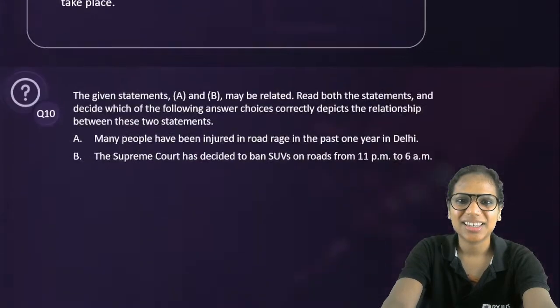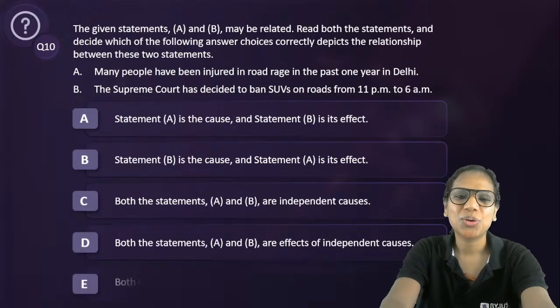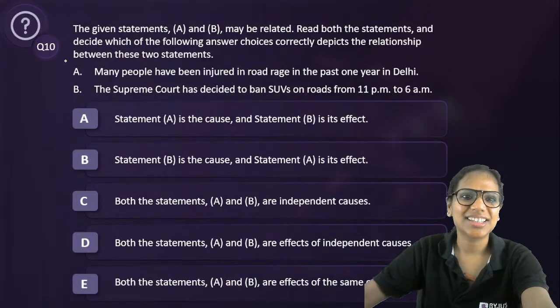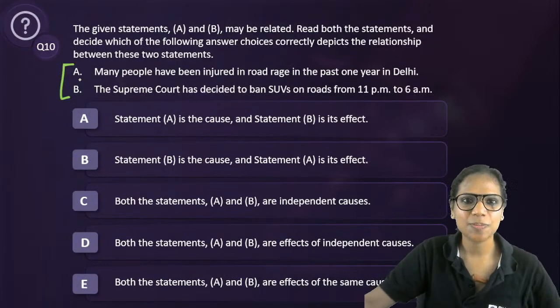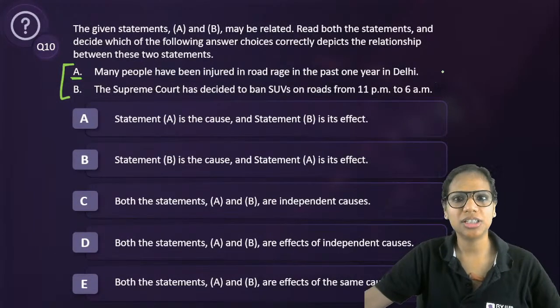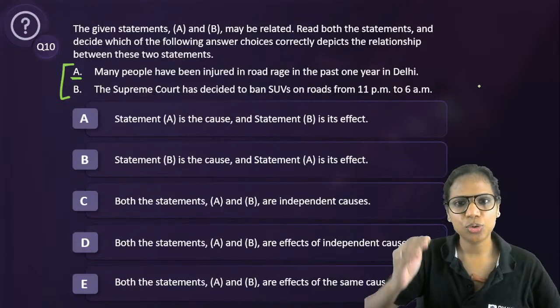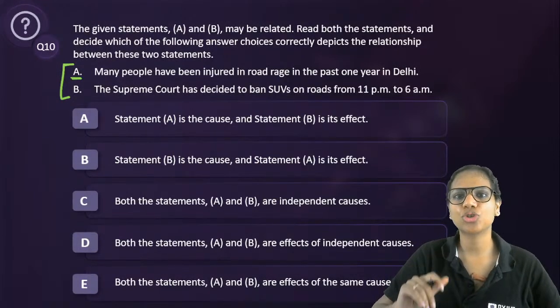Okay. Let's have a look. So, two statements are given to us. A says, many people have been injured in road rage in the past 1 year in Delhi. B. The Supreme Court has decided to ban SUVs on roads from 11 p.m. to 6 a.m. Look at the options. Tell me what should be the answer.